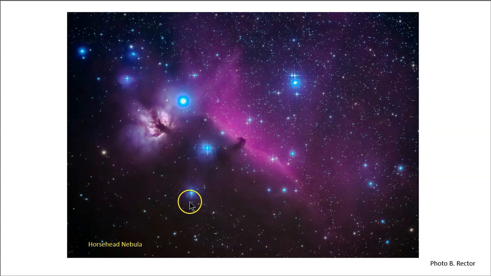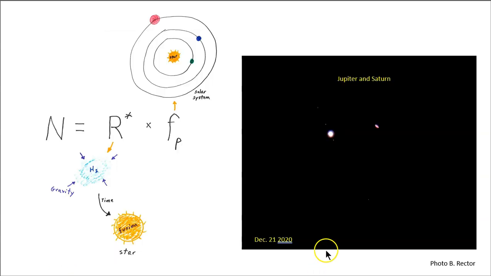But if there's dust, you can have stars with planets. And back in December of 2020, we had an exciting phenomenon called the conjunction of Jupiter and Saturn. This picture was taken with a very small telescope, and here we see Jupiter and Saturn. You can just barely see the rings of Saturn with this small telescope. As for Jupiter, notice the little spots of light. Those are 4 of Jupiter's moons. This is the kind of thing that Galileo would have seen in using his telescope. And he noticed over successive evenings and successive weeks that these spots appeared to take up different positions.